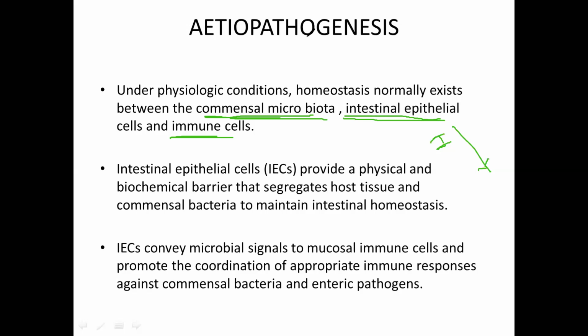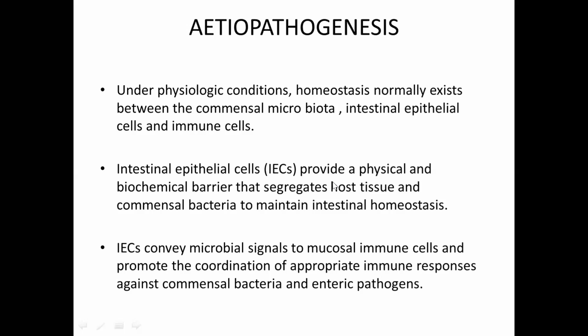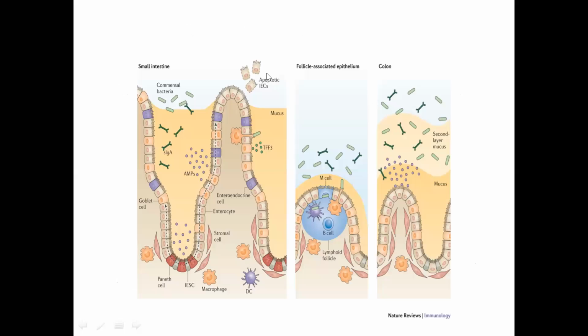Before understanding etiopathogenesis, I have mentioned some physiological points regarding these factors. I have explained commensal microbiota. Next one is intestinal epithelial cells. Basically, these intestinal epithelial cells provide a physical and biochemical barrier that segregates host tissue and commensal bacteria to maintain intestinal homeostasis. That line is most important: these epithelial cells act as a barrier and separate the host tissue and commensal bacteria, which maintains normal homeostasis.